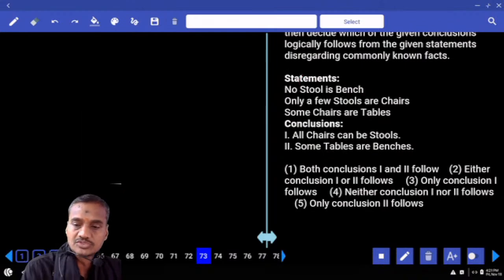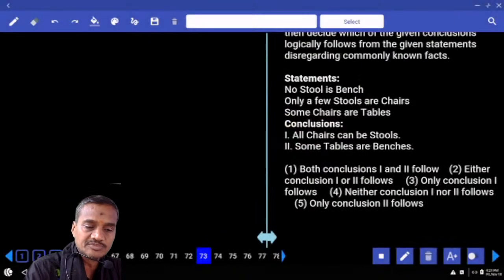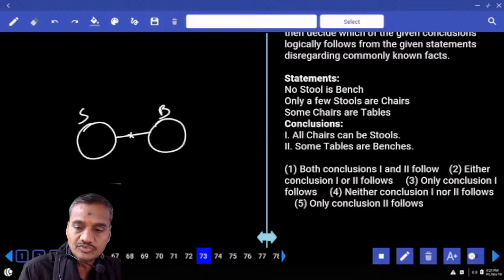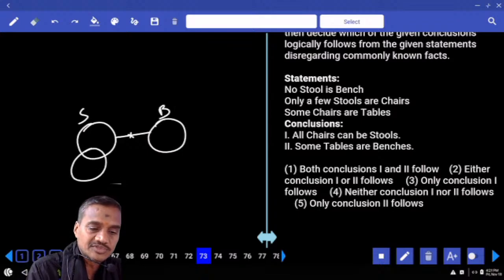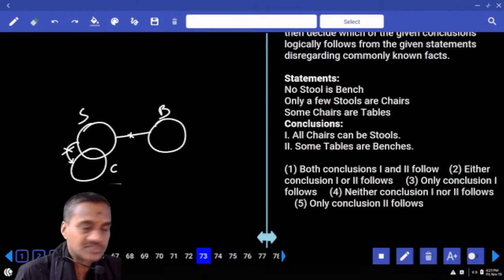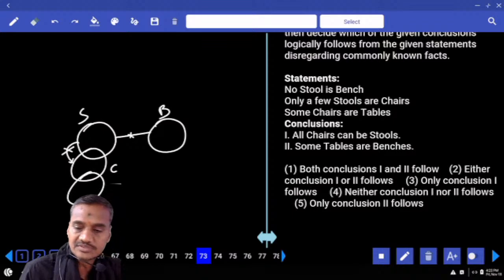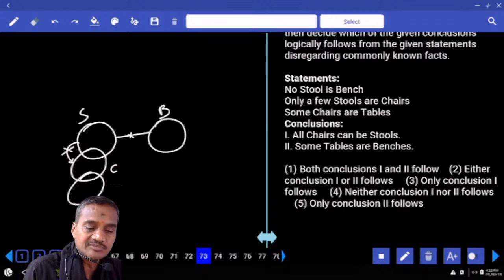Then 73, no stool is bench. How to represent this one? This is stool and this is bench. No intersection between stool and bench. And only a few stools are chairs. Only some of the stools are chairs, but not all. This entire stool cannot be a part of this chair. And some chairs are tables. Now some chairs are tables. And all chairs can be stool. This entire chair can be a part of this stool.